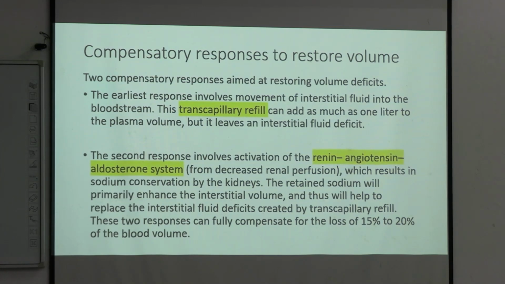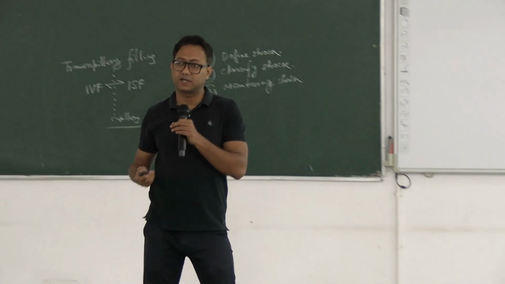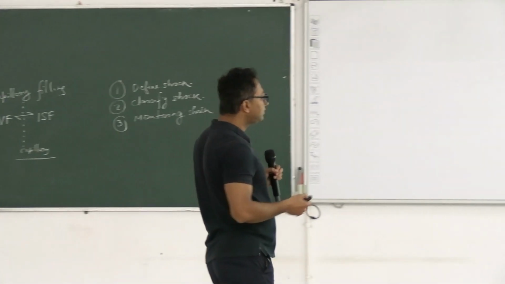It actually supports transcapillary refill, right? What is the renin-angiotensin-aldosterone system doing? It helps retain sodium, so that sodium is not washed out in urine, right? And secondarily, it is increasing volume in the interstitial fluid. Because some volume from the interstitial fluid has gone to the intravascular compartment, there is a deficit of interstitial fluid, and the renin-angiotensin-aldosterone mechanism compensates for that deficit, right?